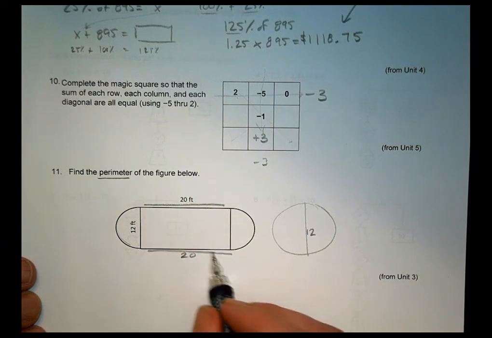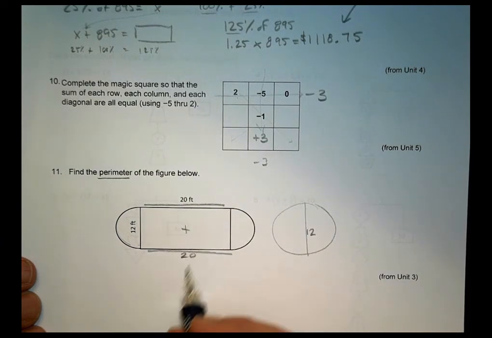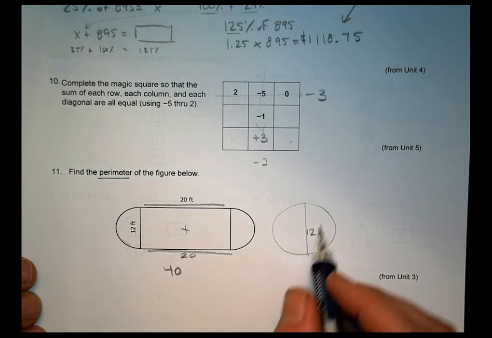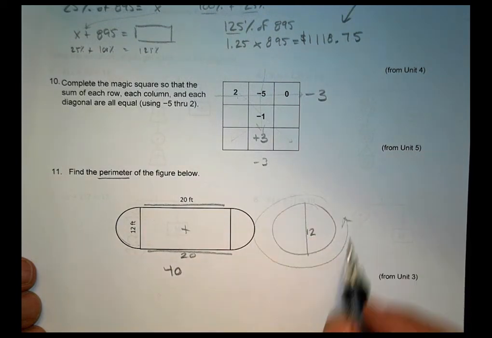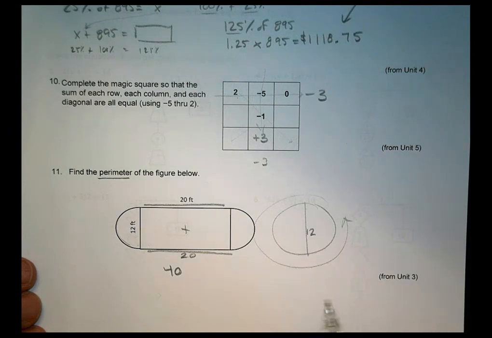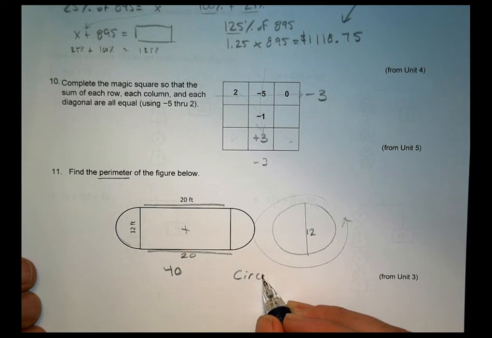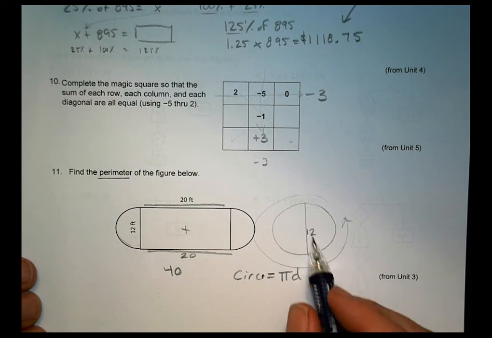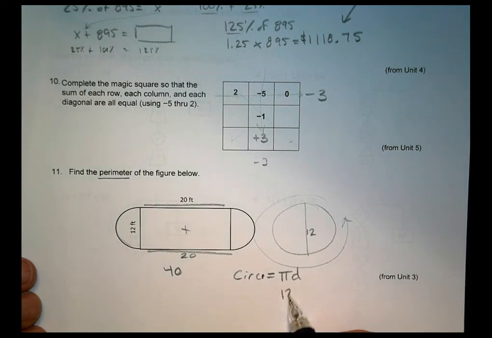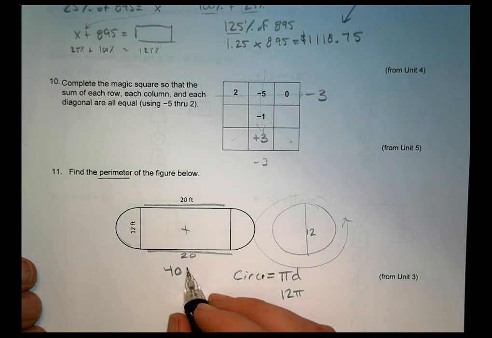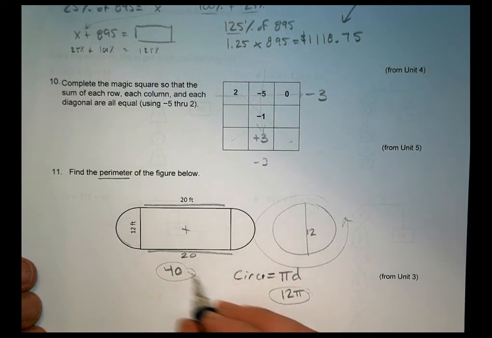So those two combine, 20 plus 20, I know I have a perimeter of 40 so far, and now I need to find the distance around this circle. The distance around a circle is found by finding the circumference, right? And the circumference is found by doing pi times the diameter. In our case here, the diameter is 12, so we have 12 pi. So basically, when we add this and that together, that's going to be the perimeter.